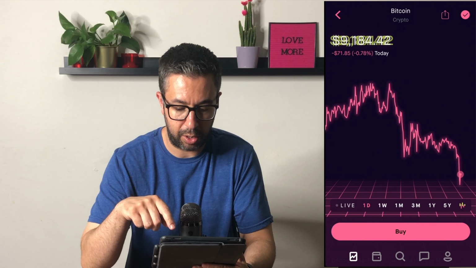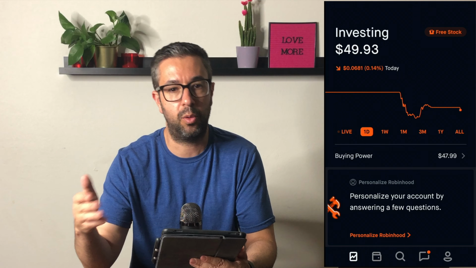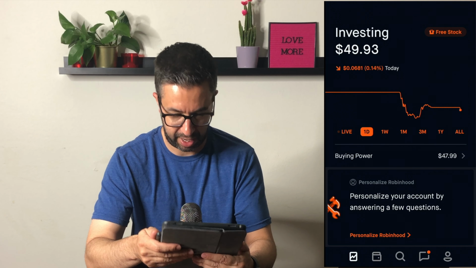I initially put in $50, which is a huge amount, and now I'm at $49.93. Tesla's had a weird day where it's been up and down, so I kind of got in at a bad time, I guess, on Tesla, so that's the minus 7 cents. That's it. So we've invested $1 in Tesla, $1 in Bitcoin, and gonna do this every single day. Obviously, the Tesla market is only open Monday through Friday, specific times, and I'm going to do 7 days a week on the Bitcoin investing.